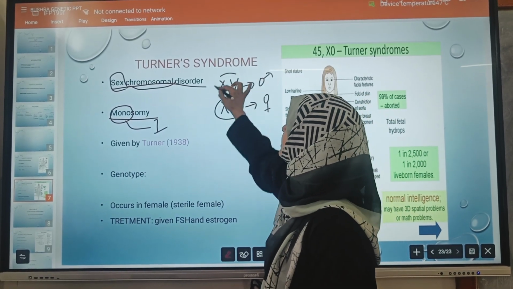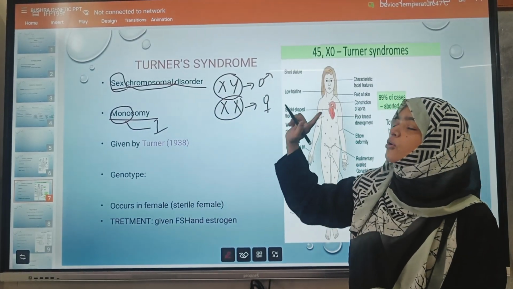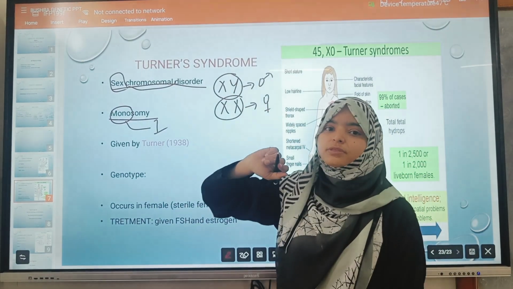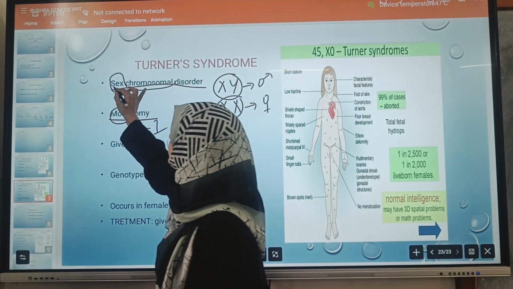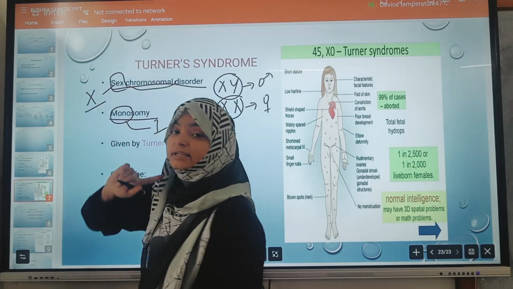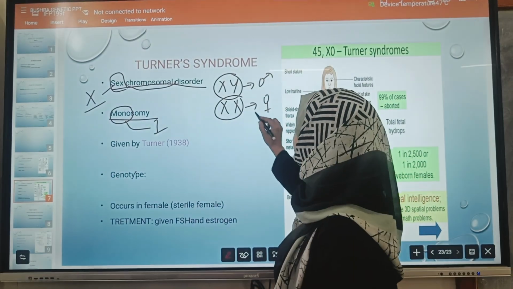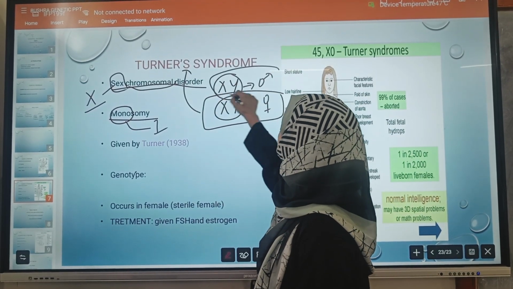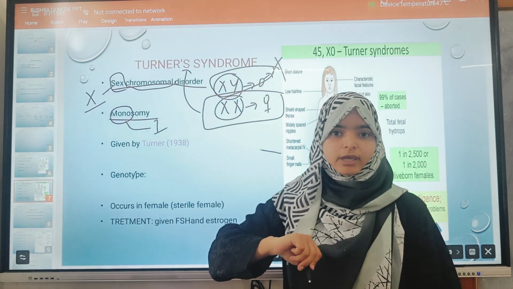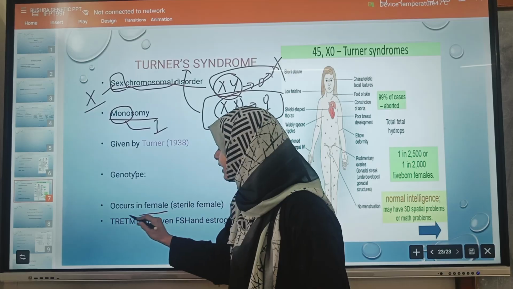In normal cases we have this type of sex chromosomes. But the person who suffers from Turner syndrome will lose one sex chromosome, that is, one X chromosome will be deleted, and it occurs only in females. So the female will suffer the Turner syndrome. Male will not suffer the Turner syndrome. Okay. So this is a disease which occurs only in females.